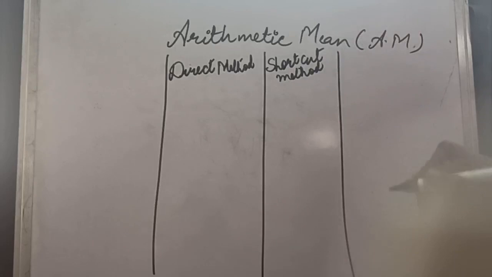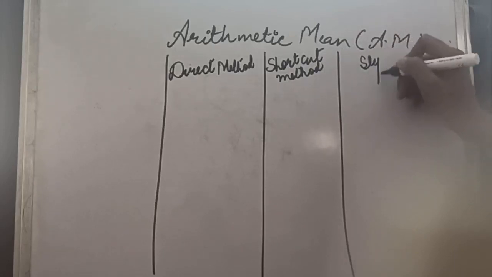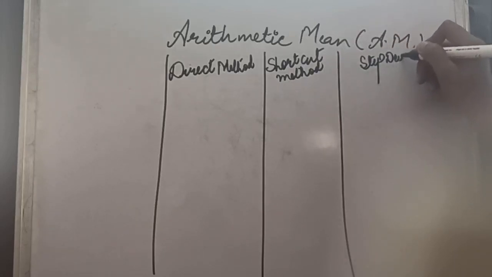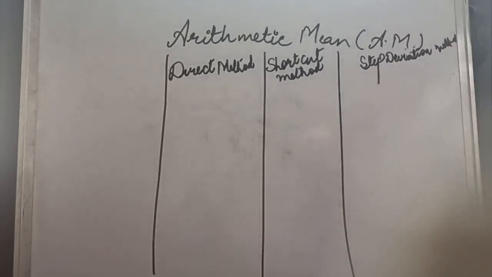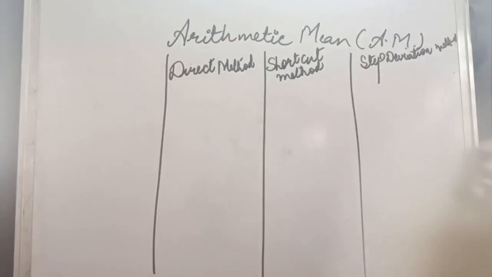And the third method is the step deviation method. Therefore, depending upon the nature of the series, 3 types of series are there. Accordingly, the formula will be designed. Now let us see the first type of series.